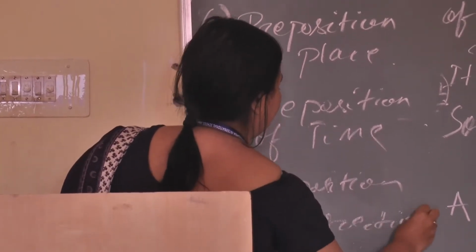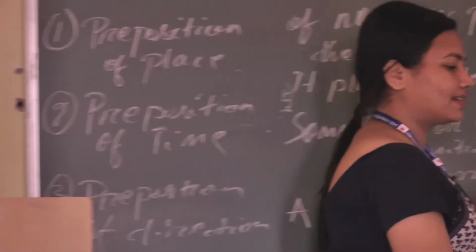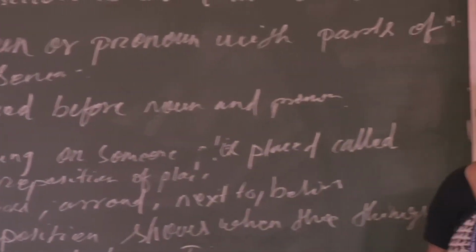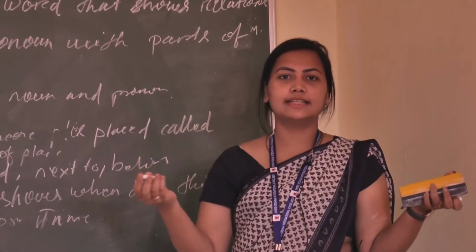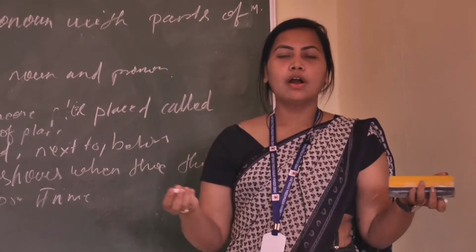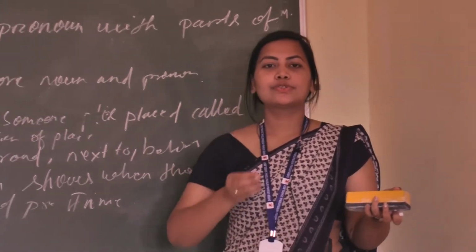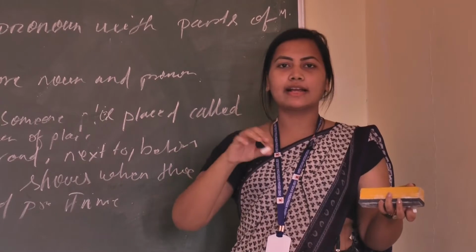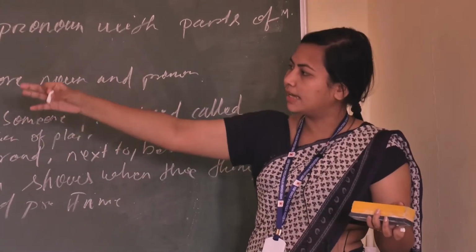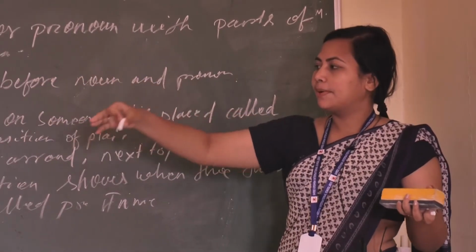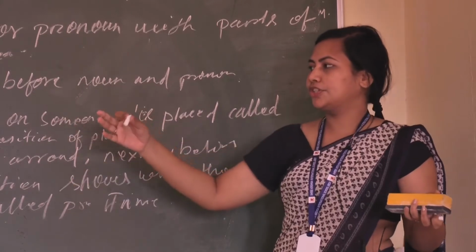As we read, when we write a sentence we always use at, in, on, under, beside, among. These are some examples of prepositions. These words are categorized into three forms: preposition of place, preposition of time, and preposition of direction.